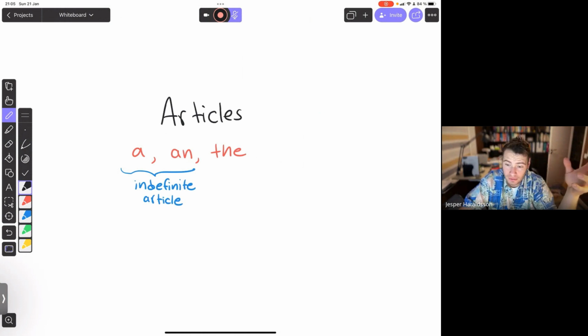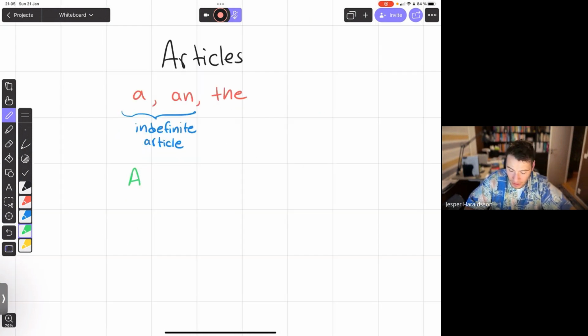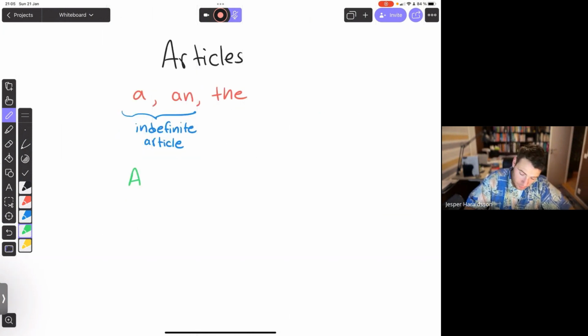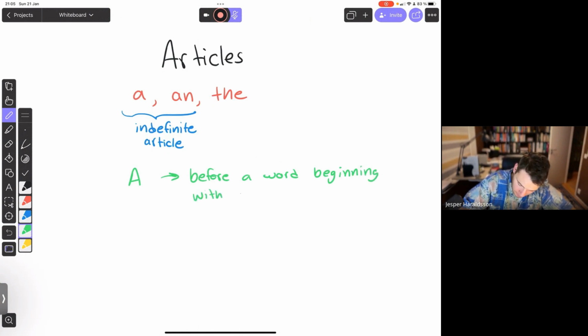A is used before a word beginning with, do you remember? A consonant sound.